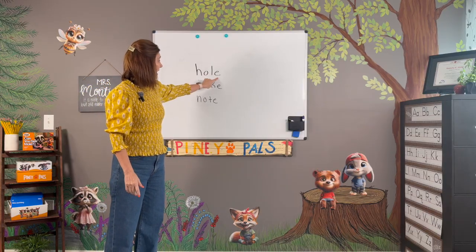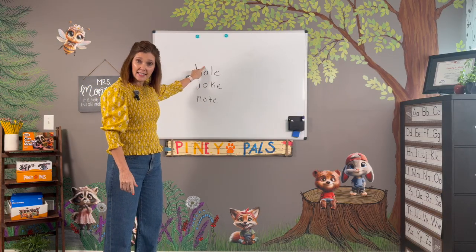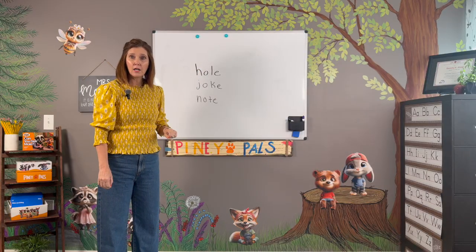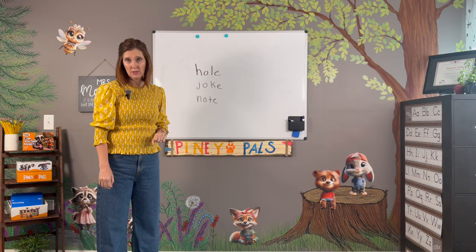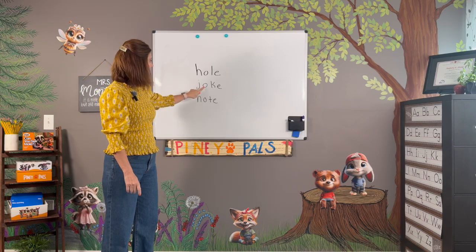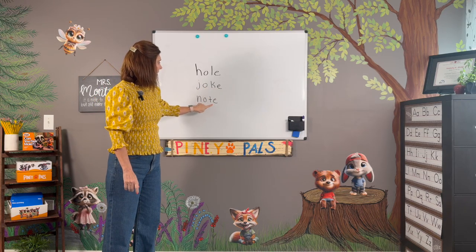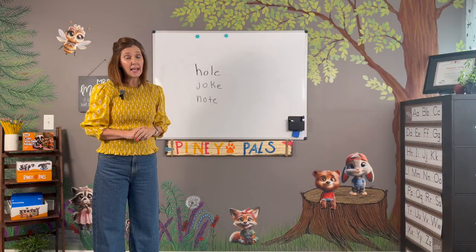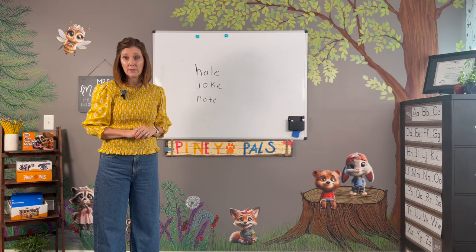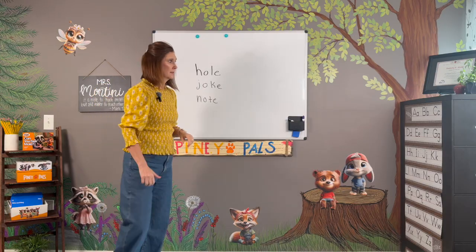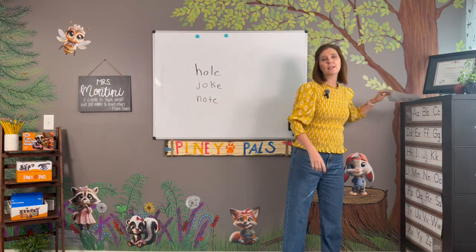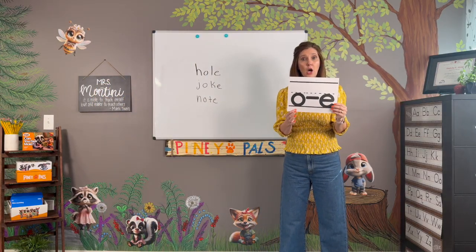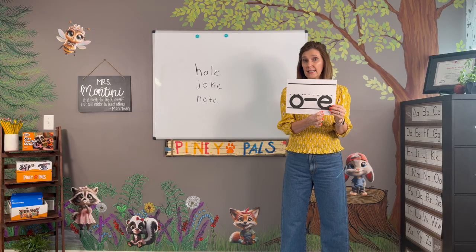So it's going to tell the O to say its name, or to make the long O sound. So when you see an O consonant E, like you do in each one of these words, the E will be silent and the O will say its name, O. Today, we're going to focus our learning on O consonant E.